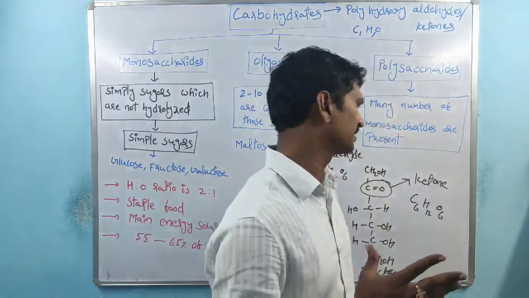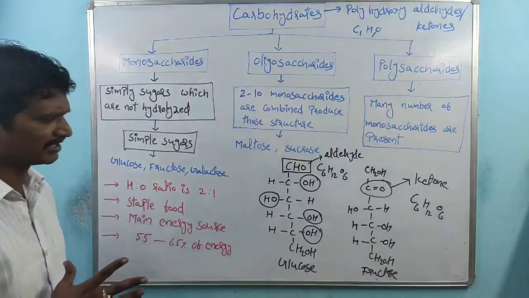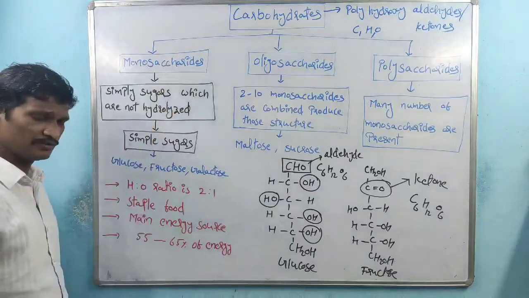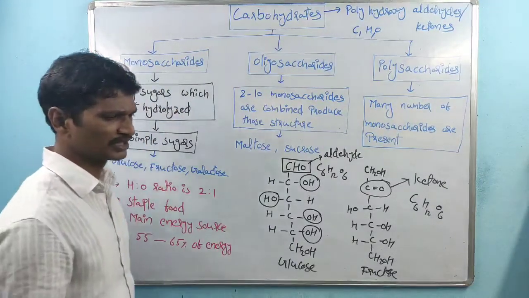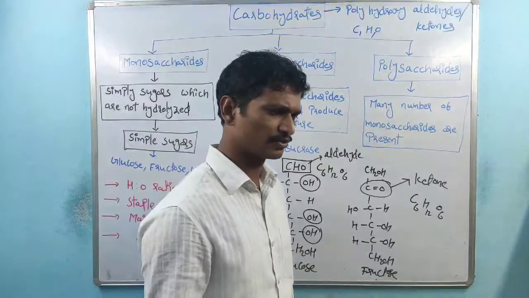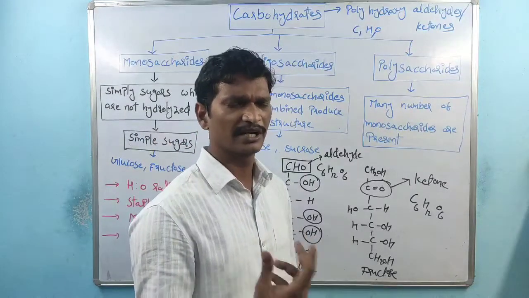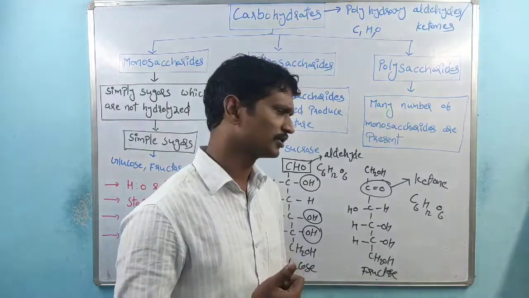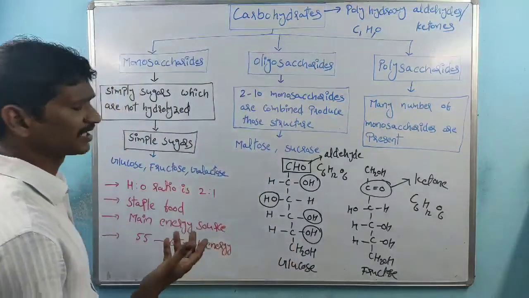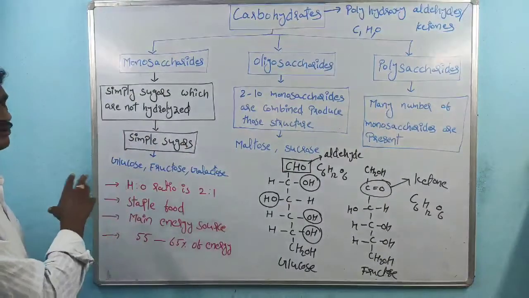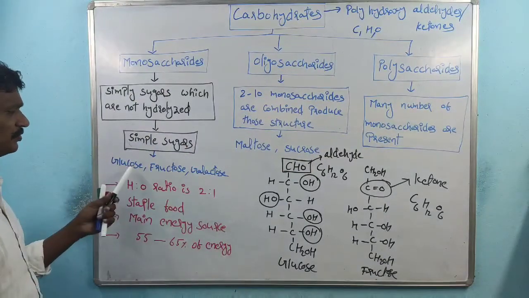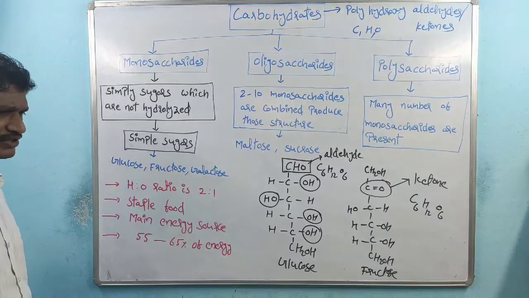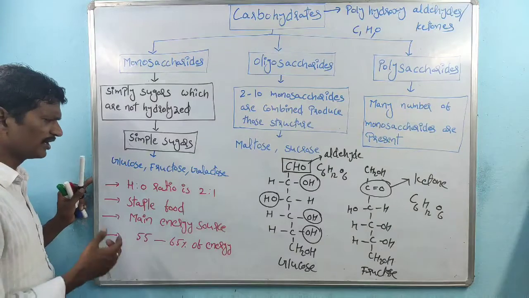So within monosaccharides, some are trioses, some tetroses, pentoses, hexoses, heptoses. Based on the number of carbon atoms, monosaccharides are further classified. We will discuss this later with examples.